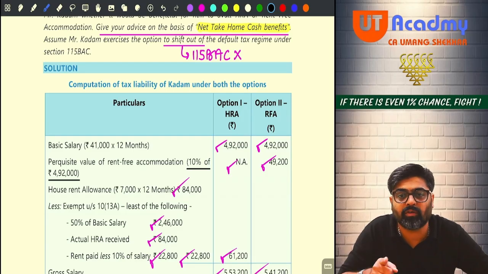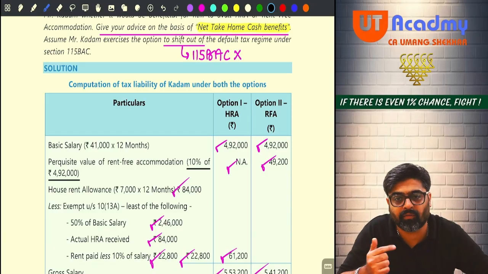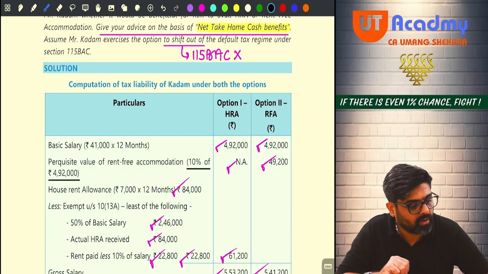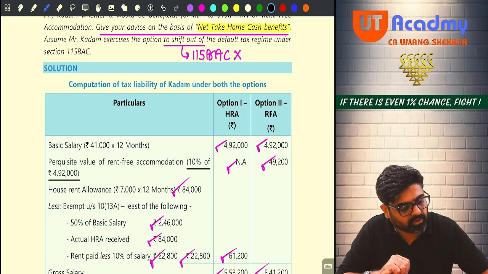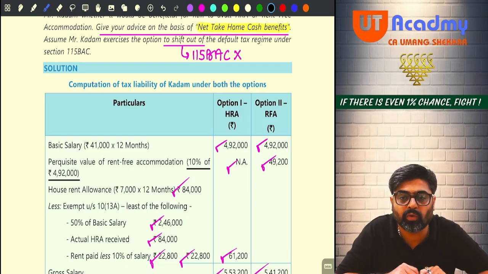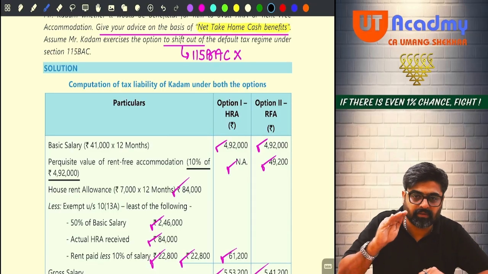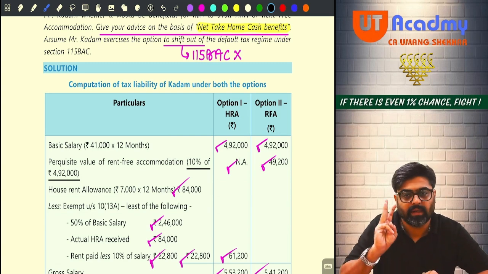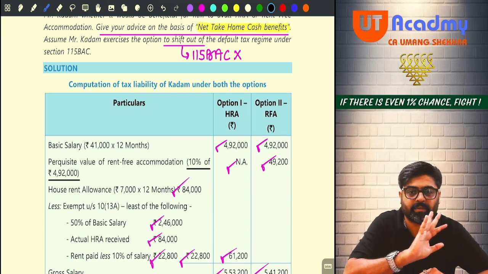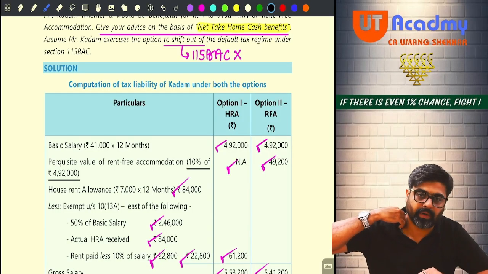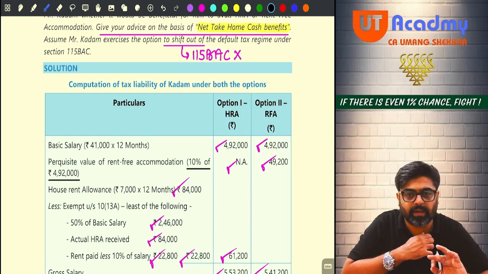Rent paid will be 6,000 into 12, 72,000, minus 10% of his salary, meaning 49,200. So 72,000 minus 49,200 will be 22,800. So you get 3 limits. First limit, actual HRA received 84,000. Second limit, 50% of your salary, 2,46,000. And third limit, rent paid minus 10% of salary, which is 22,800. The lowest one is 22,800.